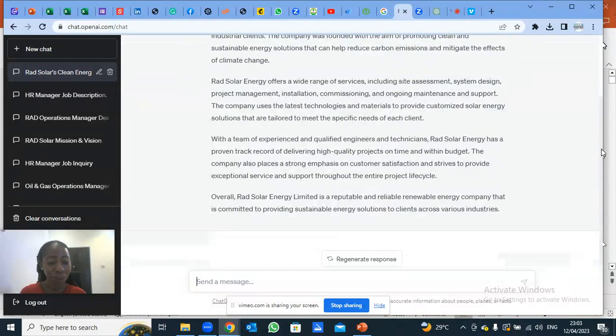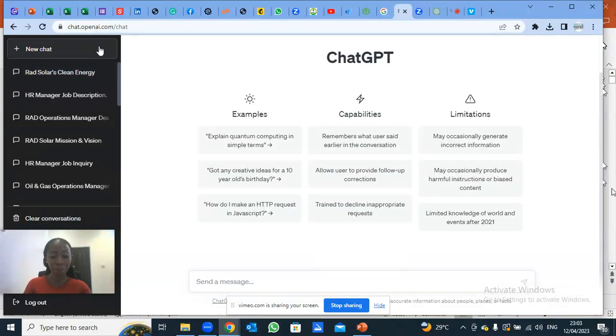So what else are the subtopics that we have there? How you can use it for employee engagement, performance management plan. Prepare a performance management plan.